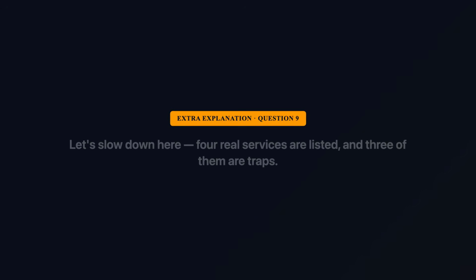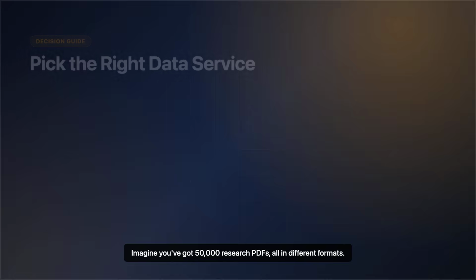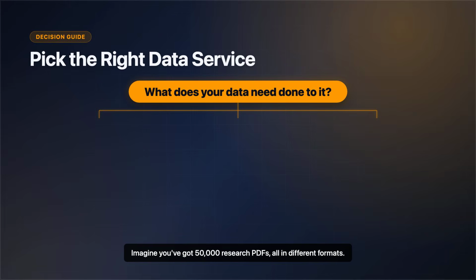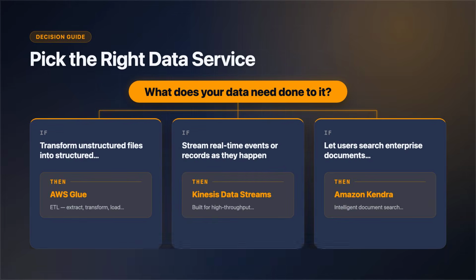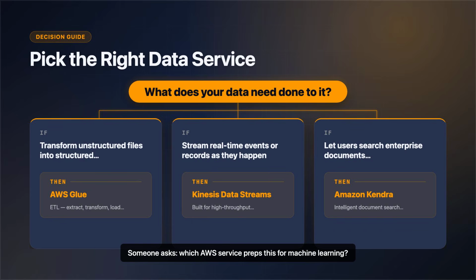Let's slow down here. Four real services are listed, and three of them are traps. Imagine you've got 50,000 research PDFs, all in different formats. Someone asks, which AWS service preps this for machine learning? The instinct might be to grab something with search or AI in the name. But the real question is, what does the data need done to it? If you need to turn messy files into clean, structured tables, that's ETL work. ETL means extract, transform, load. AWS Glue is built exactly for that.